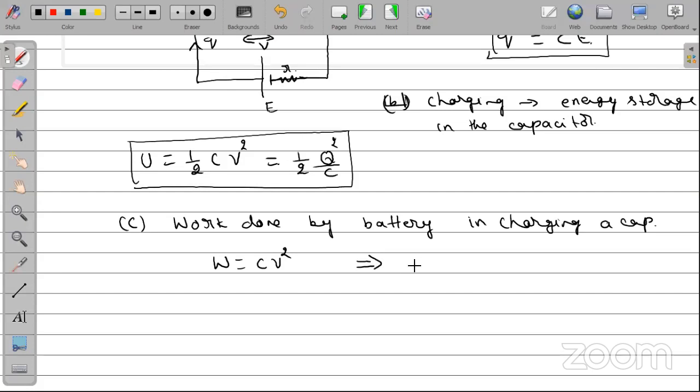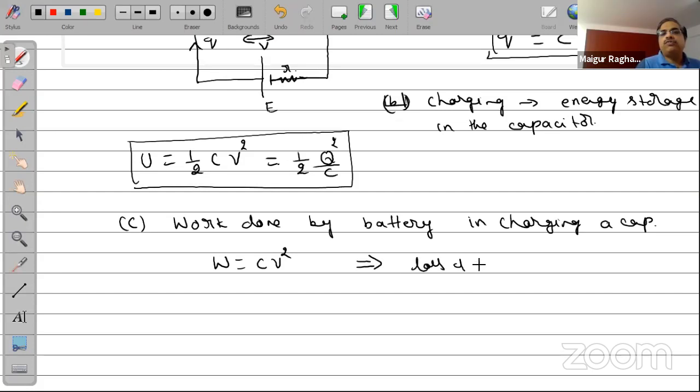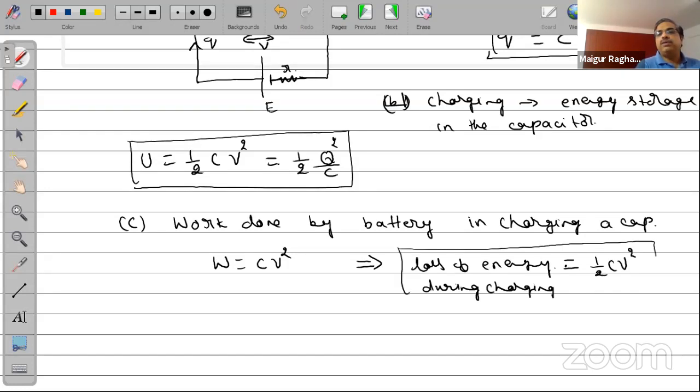That implies that there is some loss of energy, because work done by the battery is CV square, and energy stored is only half CV square. So there's a loss of energy while charging, and that's equal to half CV square. These 3 points are quite important for you to understand. This is what happens during charging of a capacitor.